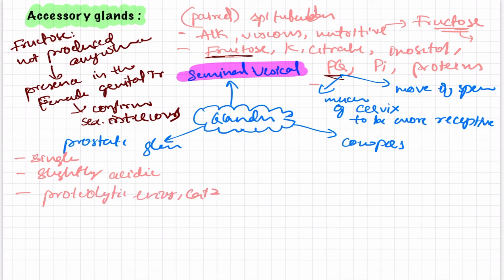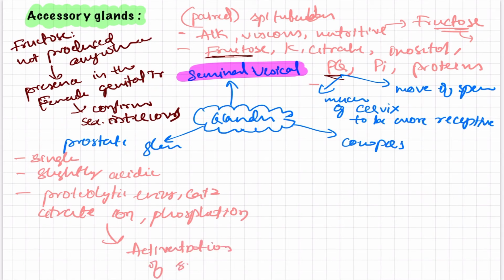Calcium is also present, and citrate ions and phosphate ions are also present. And all this helps in the activation of the spermatozoon. This you have to remember, this is the important thing.